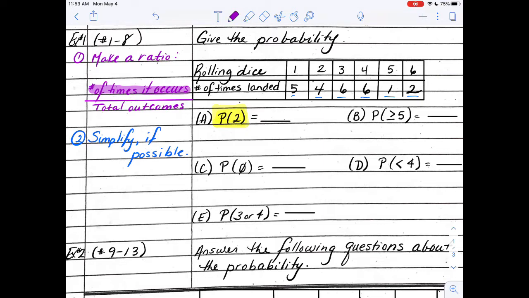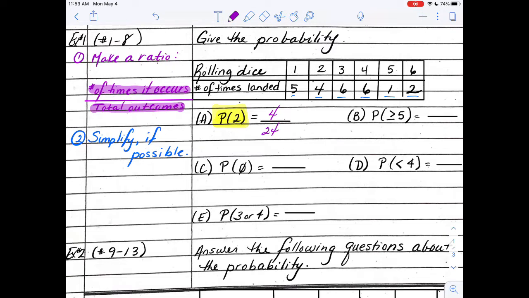So my numerator is going to be a 4. Now it's going to be over my total outcomes. How do I find those total outcomes? Well, I need to add up all of those numbers to see how many times I rolled it to begin with. If I count those all up, I should get 24.